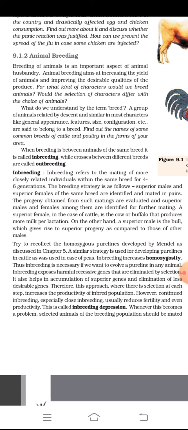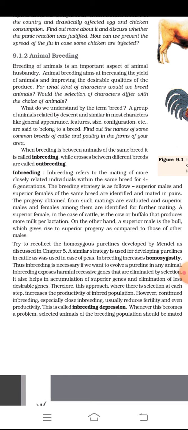On the other hand, a superior male is the bull, which gives rise to superior progeny as compared to those of others. Try to recollect the homozygous pure lines developed by Mendel as discussed in chapter 5. A similar strategy is used for developing pure lines in cattle as was used in the case of bees. Inbreeding increases homozygosity. Thus, inbreeding is necessary if we want to evolve a pure line in any animal.